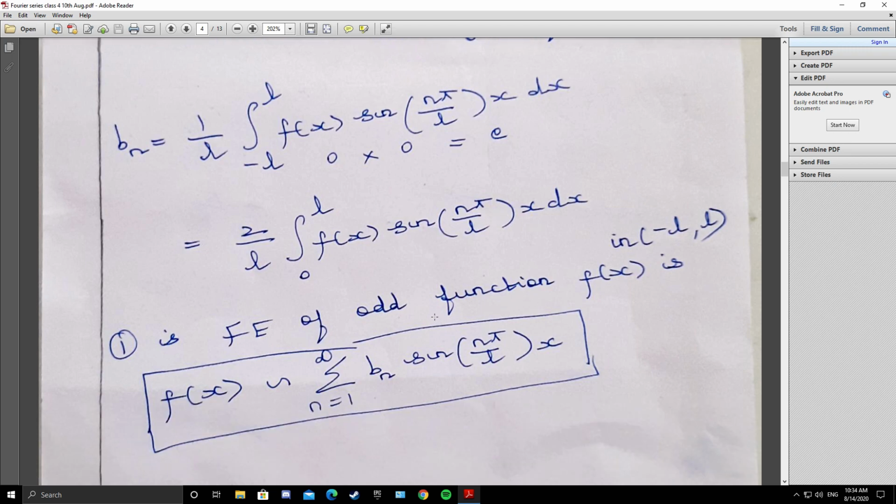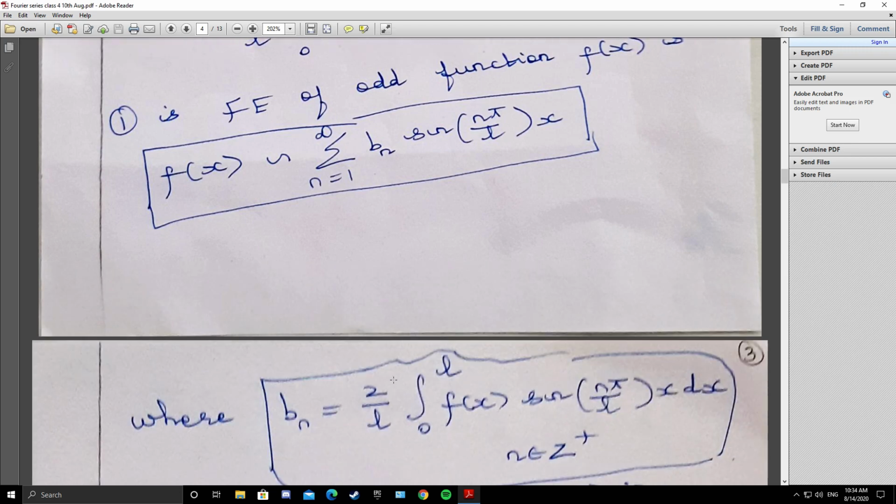So the Fourier expansion of the odd function in the open interval (-L, L) is f(x) converging to summation bn sin(nπx/L). So for an odd function a0 is 0, an is 0, so you only have bn, where bn is 2/L integral from 0 to L of f(x) sin(nπx/L) dx, where n is a positive integer.